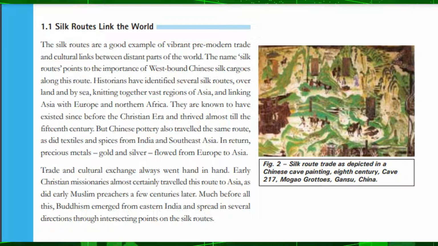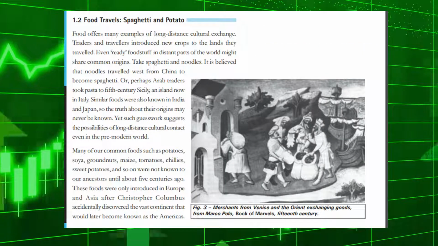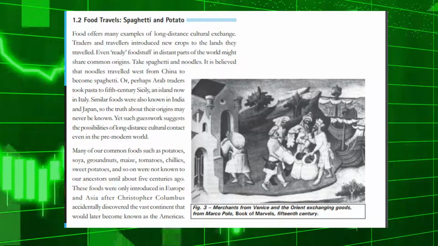Trade and cultural exchange always went hand in hand. Early Christian missionaries almost certainly traveled this route to Asia, as did early Muslim preachers a few centuries later. Much before all this, Buddhism emerged from eastern India and spread in several directions through intersecting points on the Silk routes. 1.2 Food travels, spaghetti and potato.